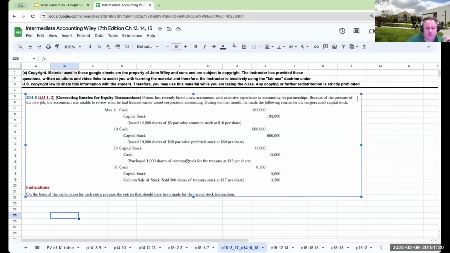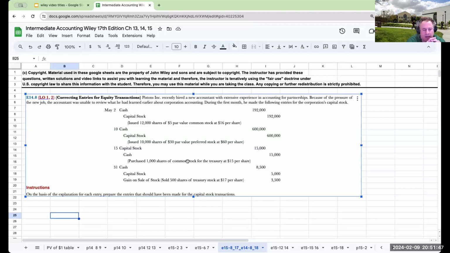So let's take a look at this. Correcting entries for equity transactions. Piston Inc. sounds like a winning basketball team. I don't know if they are doing well or not. They recently hired a new accountant with extensive experience in accounting for partnerships. Because of the pressure of the new job, the accountant was unable to review what he had learned earlier about corporation accounting. During the first month, he made the following entries for the corporation's capital stock.